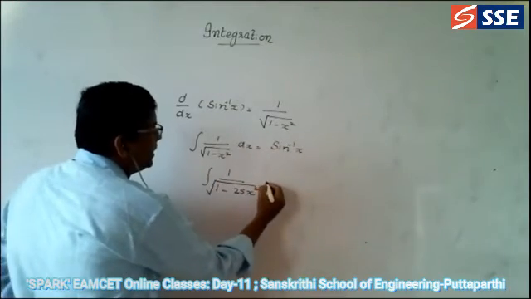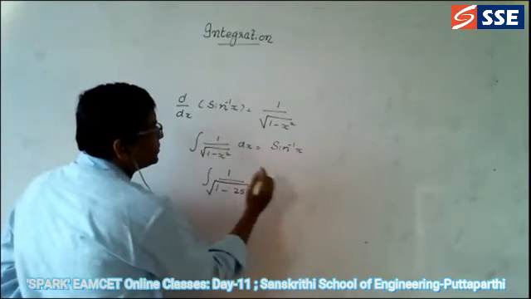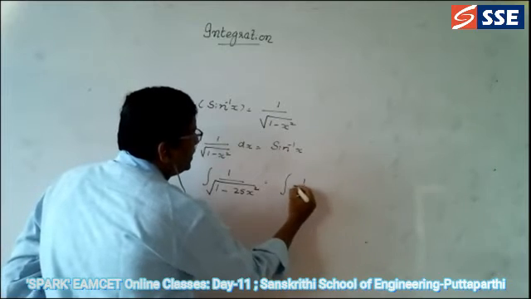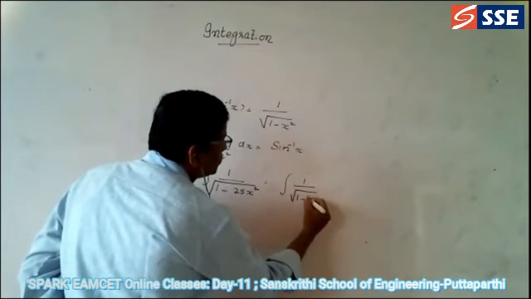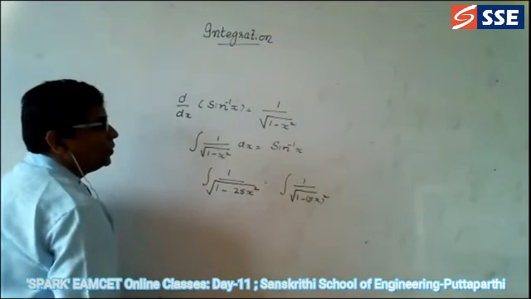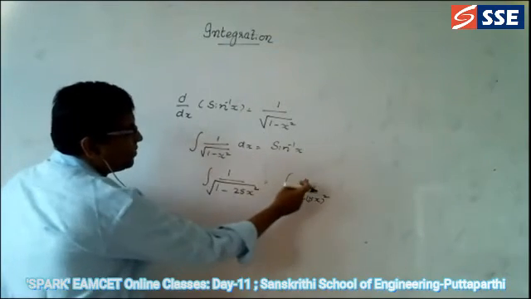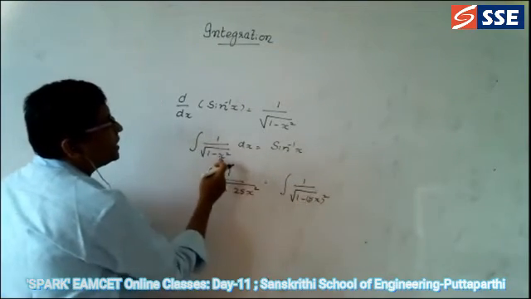Same as this, I am just writing it in the form of x square. Integration 1 divided by root of 1 minus, can I write this as 5x whole square? Okay. Now see here, this is in the same formula, 1 by root of 1 minus 5x whole square.